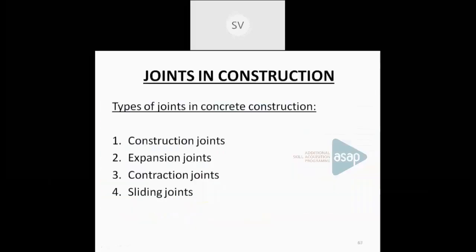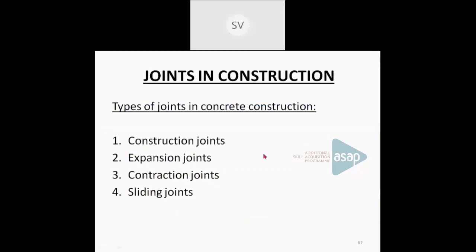Now we can see what are the different joints used in concrete construction. These joints are mainly used in concrete construction. And what is the importance of joints, or why are we using these types of joints? Mainly 4 types of joints are used in construction. They are construction joints, expansion joints, contraction joints, and sliding joints. We will see one by one.